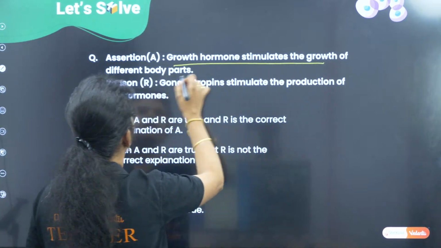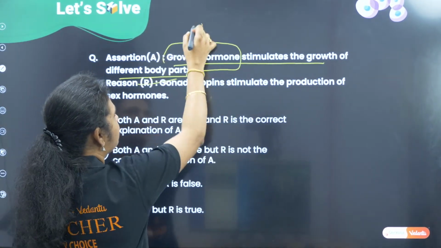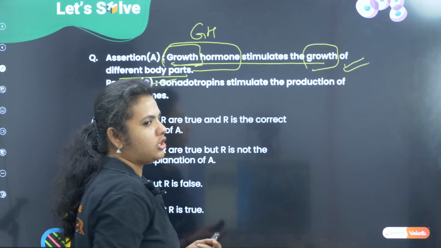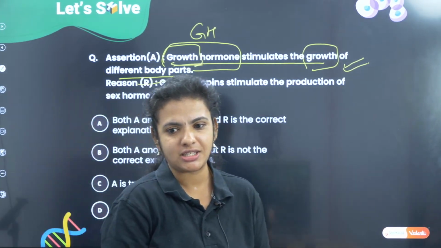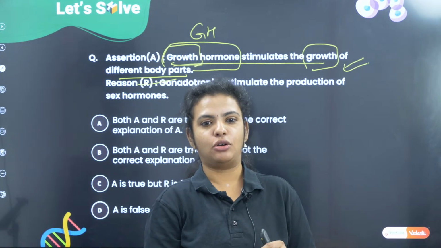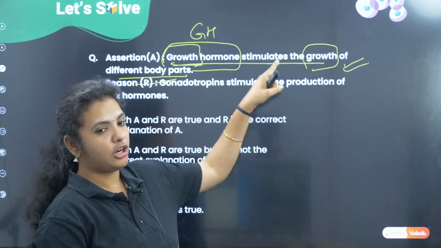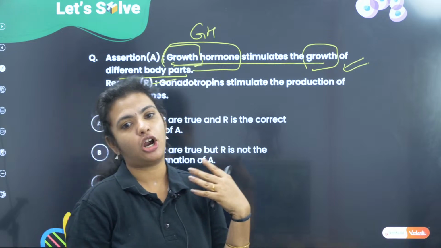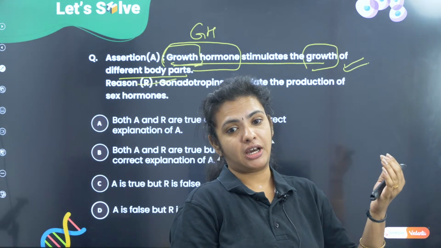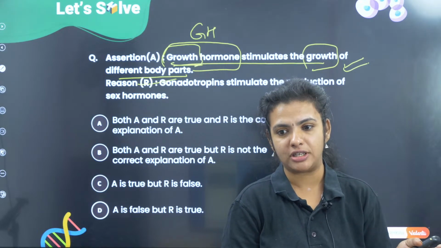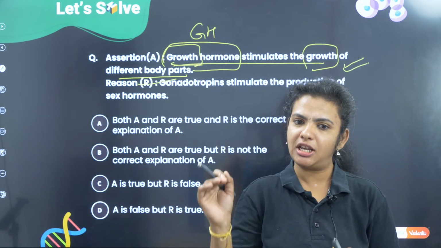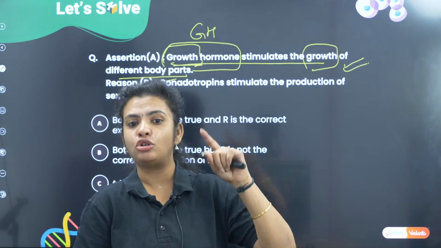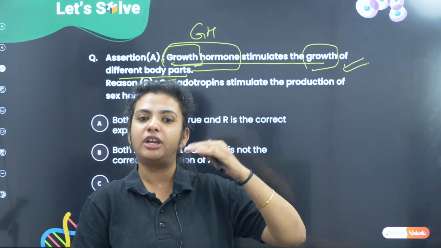Growth hormone stimulates the growth of different body parts. It is a growth hormone, so definitely it has to promote growth. What is the use of growth hormone? I will explain. Growth hormone is definitely going to increase the rate of growth. If there is no growth hormone, the person will not grow at all. People may appear very short. You must have seen dwarfs in movies. They may be 35 years, 40 years, still they are very, very short. Why? Because the growth hormone is not functioning properly in them. So the main function of growth hormone is to increase the growth.